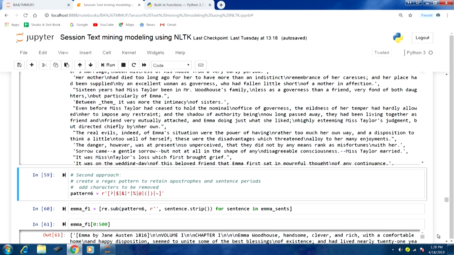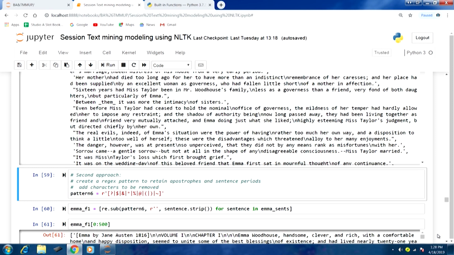So, therefore, maybe we would prefer to retain them, and the sentence periods also, because for further processing it could be a really useful delimiter. So, maybe we would like to retain them. In the next pattern that we are going to define, we will just add characters to be removed. You can see what kind of characters we are combining and putting in this pattern.